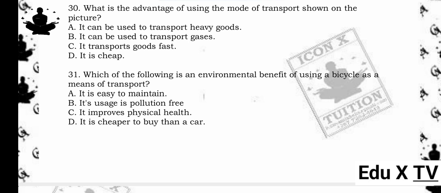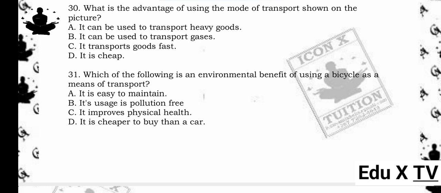31. Which of the following is an environmental benefit of using a bicycle as a means of transport? A. It is easy to maintain. B. Its usage is pollution free. C. It improves physical health. D. It is cheaper to buy than a car. The answer is B. Its usage is pollution free. Reason being, bicycles do not emit pollutants, making them environmentally friendly.